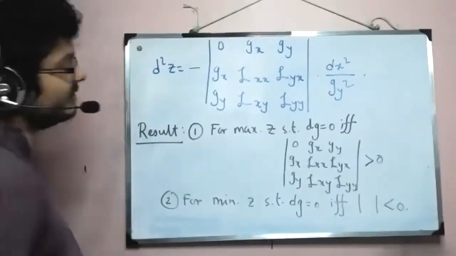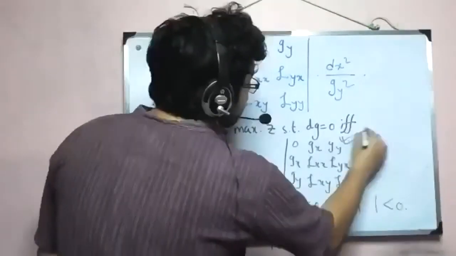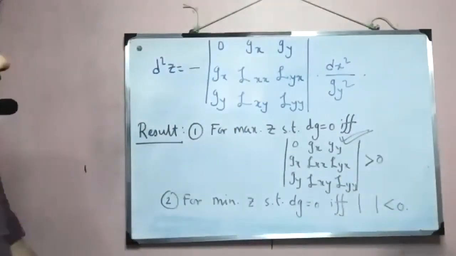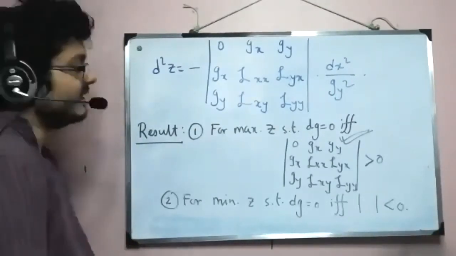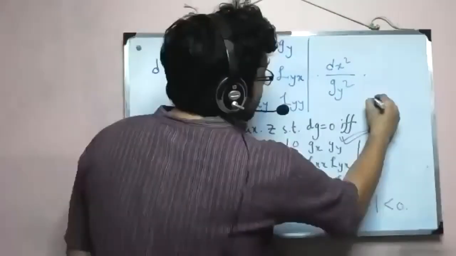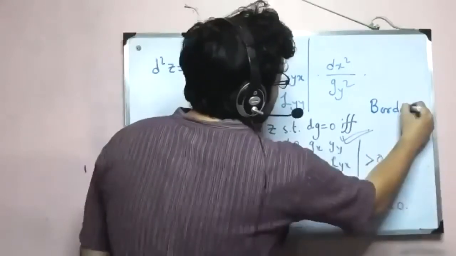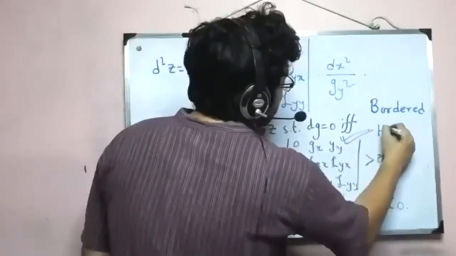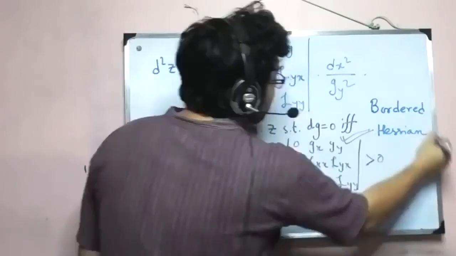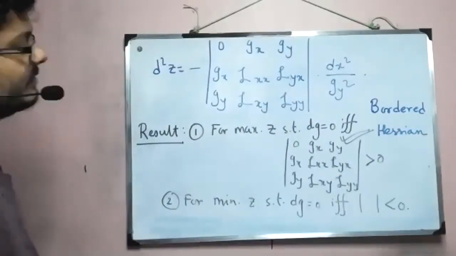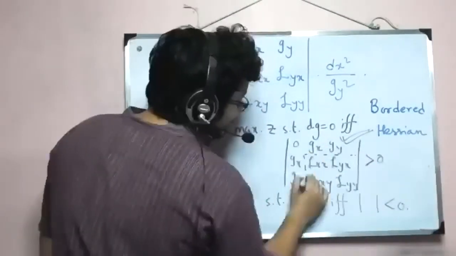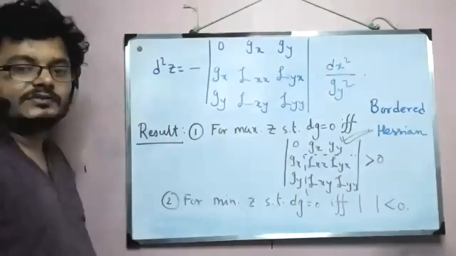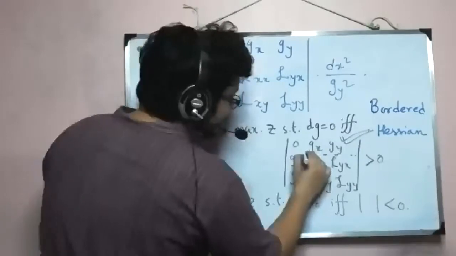And this determinant, without the negative sign, is our famous bordered Hessian. This is our bordered Hessian. So why is it bordered Hessian? You can see it very simply, because if I take this part only of this determinant, okay, so let me write like this.